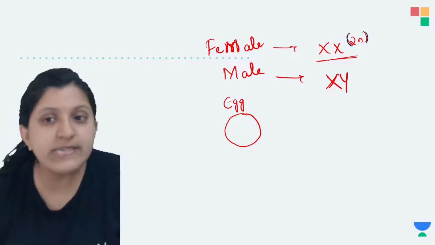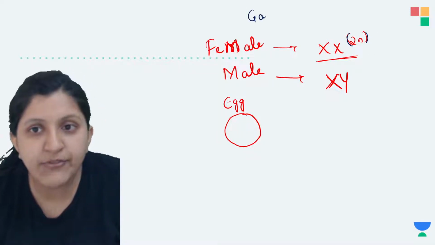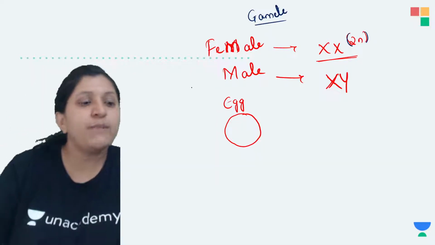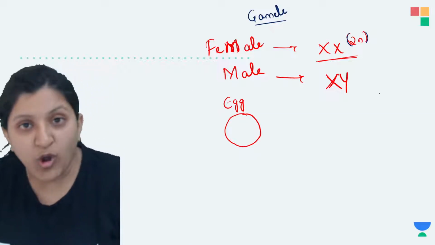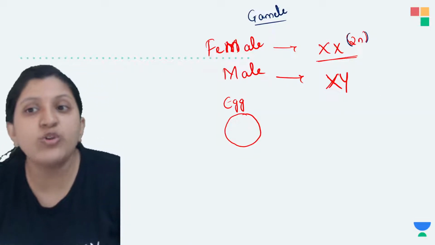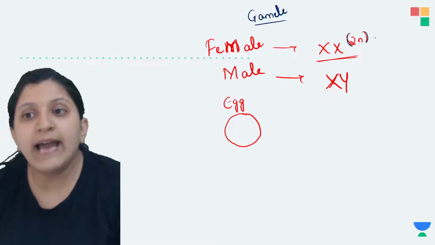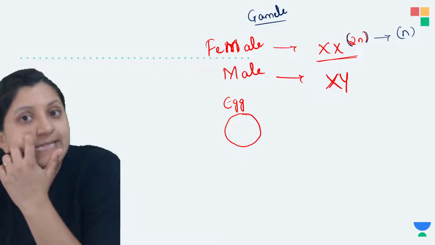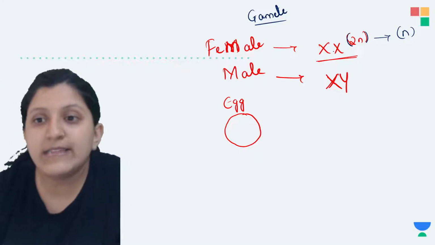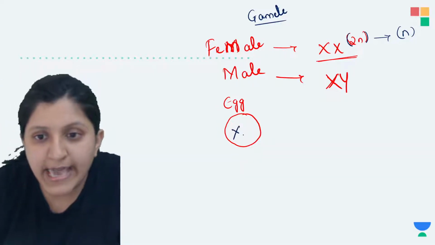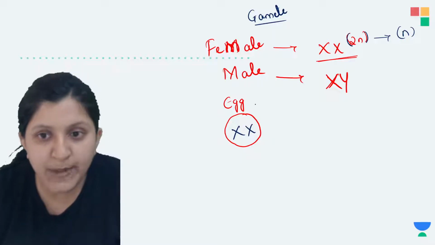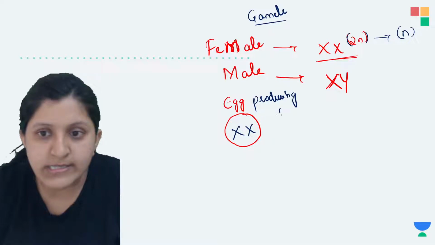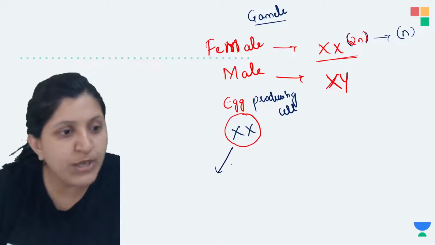As meiosis occurs in a gamete cell, since the female sex cell and the male sex cell are gametes, and reproduction will occur, the two sets of chromosomes are reduced to a single set of chromosomes. So let's say this is an egg producing cell, which will undergo meiosis.